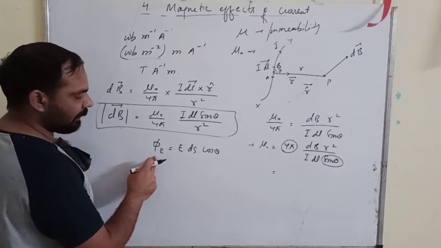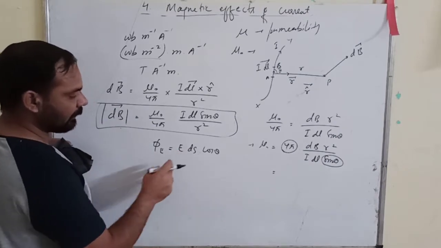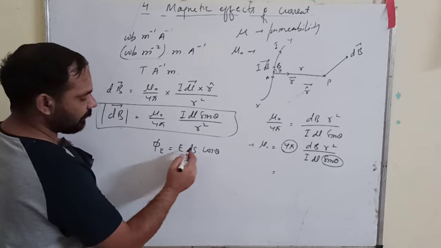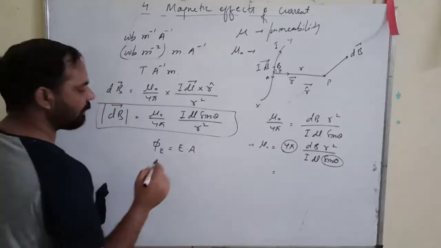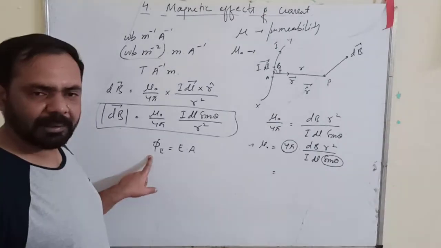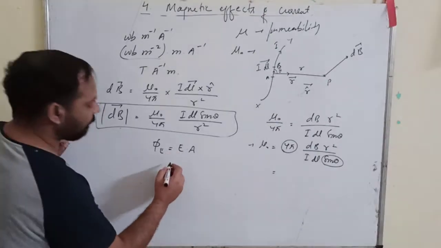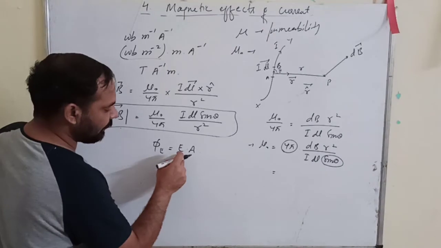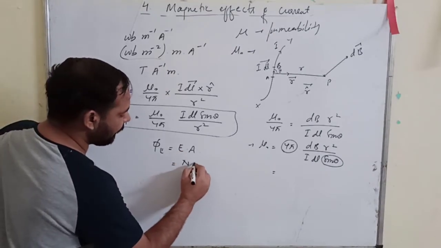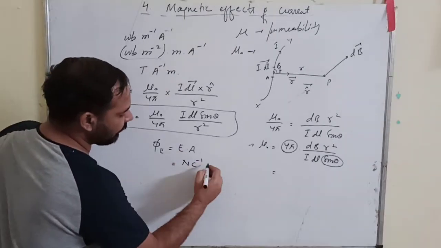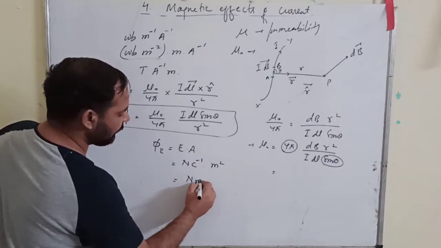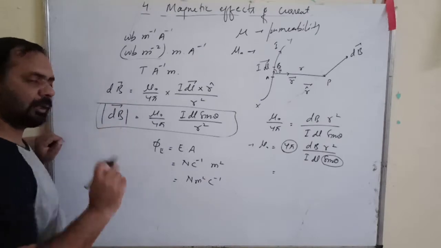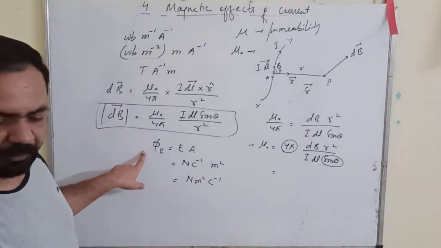The electric flux was E ds cos theta. So electric field multiplied with area is what is called electric flux. Electric field was measured in Newton per Coulomb, and area is measured in meter square. So Newton meter square per Coulomb was the unit of electric flux.